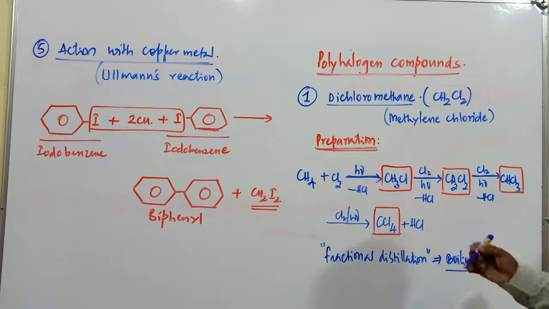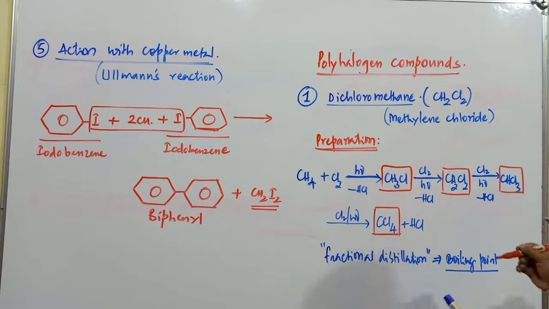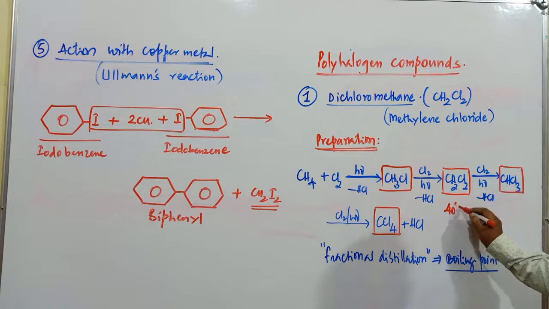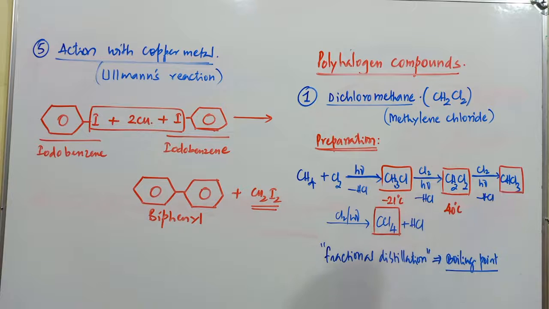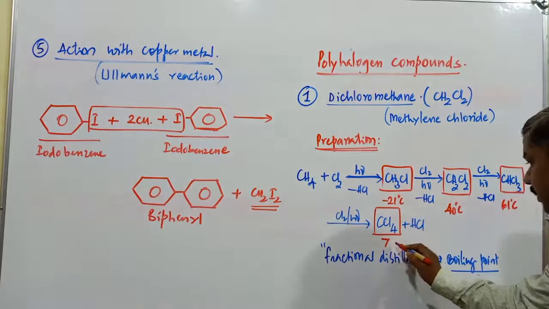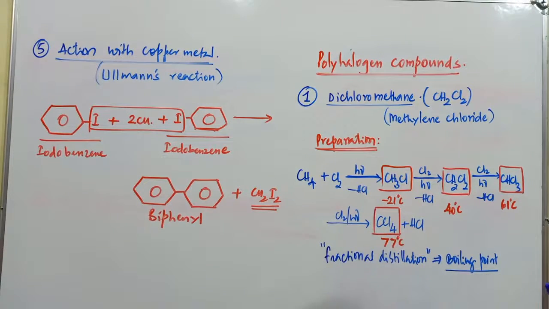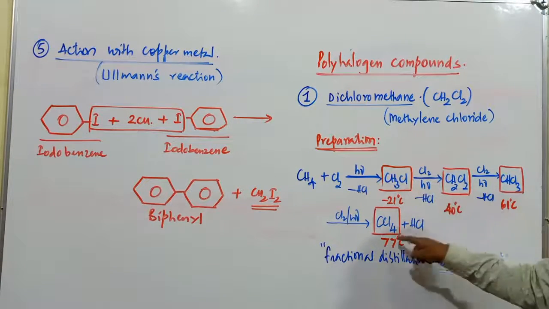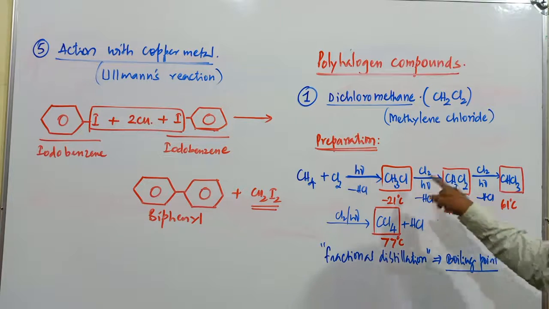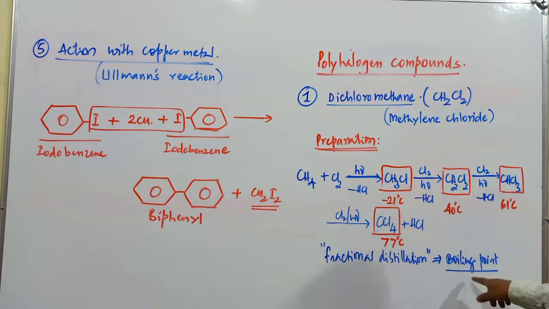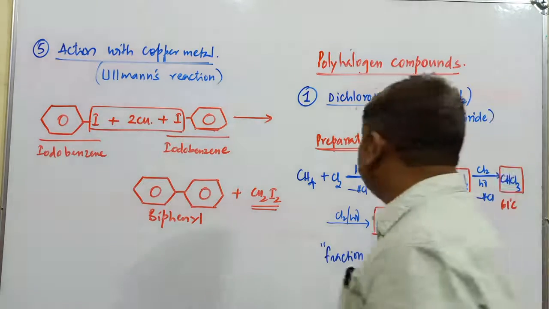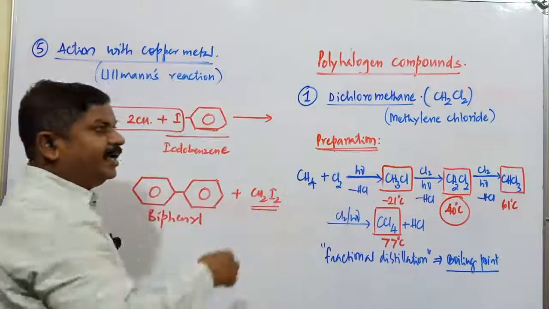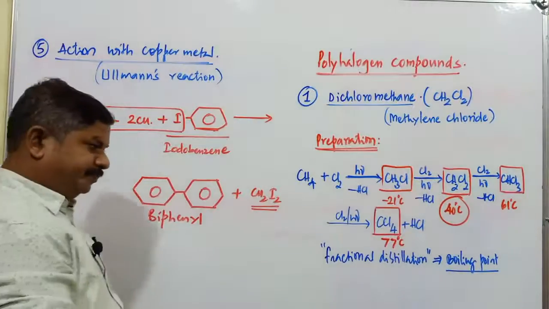Usually, the boiling point of dichloromethane is around 40 degrees Celsius. This one is around minus 21 degrees Celsius. It is 61 degrees Celsius boiling point, and this compound has 77 degrees Celsius. When these four compounds have differences in their boiling points, naturally these compounds are separated by fractional distillation. The fraction which is boiling at 40 degrees Celsius is called dichloromethane. So that dichloromethane is going to be separated out.